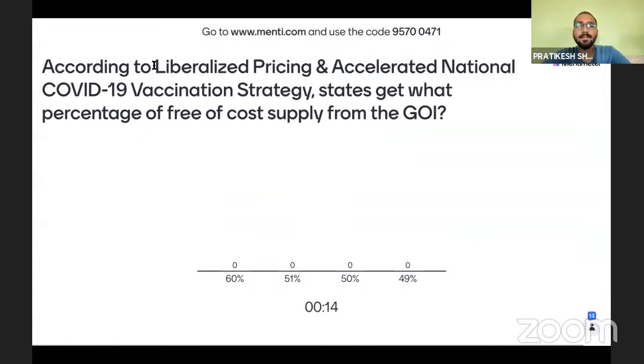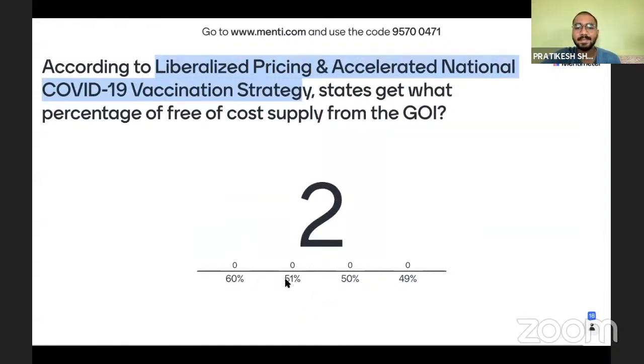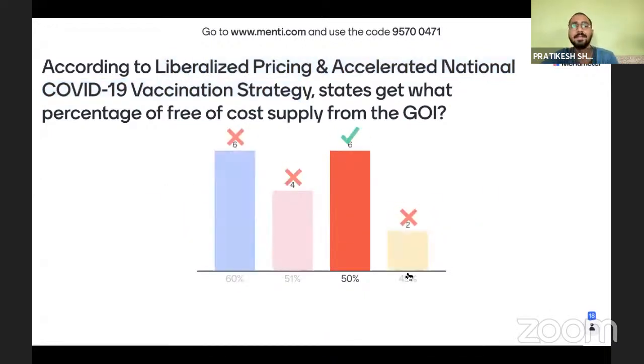Under this strategy, what percentage of free vaccines do they get from the government of India? 60%, 51%, 50%, 49%. Okay, so the correct answer is 50%. The government of India provides 50% free supply of vaccine to different states and union territories. In this question there was confusion and mixed answers, but 50% is the correct answer.